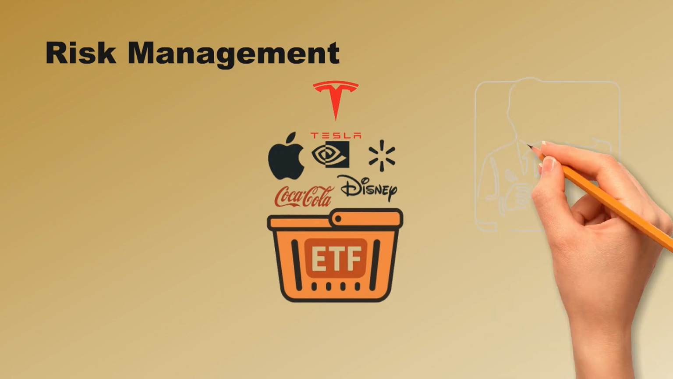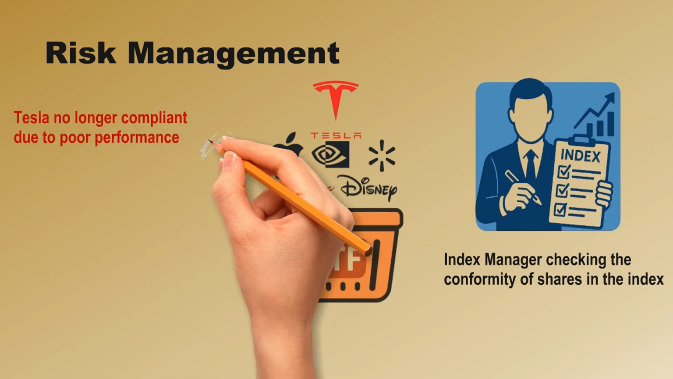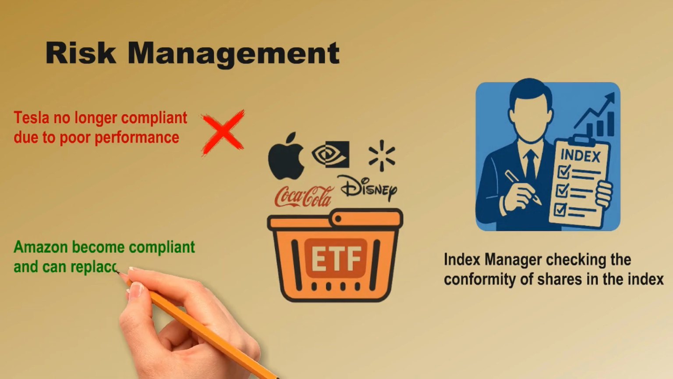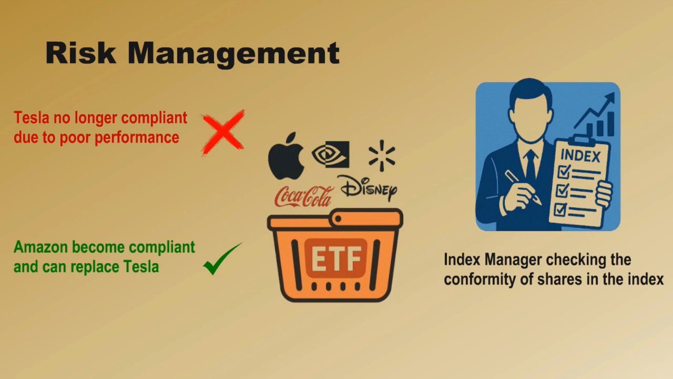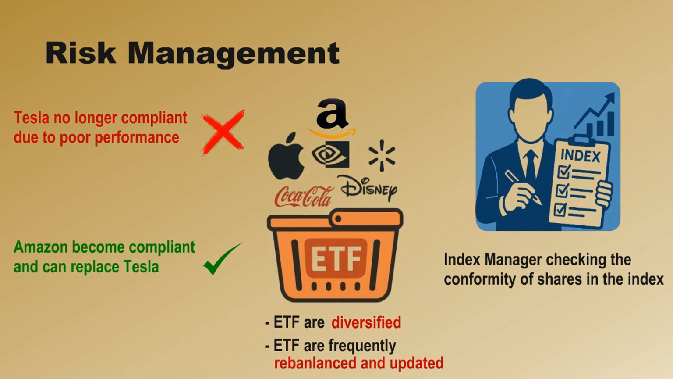Now, let's say the index manager is checking the conformity of shares in the index, and he realizes that Tesla is no longer compliant due to poor performance. In that case, Tesla will be removed from the index, and automatically from the ETF that tracks it. At the same time, let's say Amazon becomes compliant and qualifies to be included, and can replace Tesla. Then Amazon will be added to the index, and also to the ETF. So, we can see that ETFs are diversified, because they hold many different stocks, which helps spread your risk. Moreover, ETFs are frequently rebalanced and updated so they keep following the market's performance without you needing to do anything.